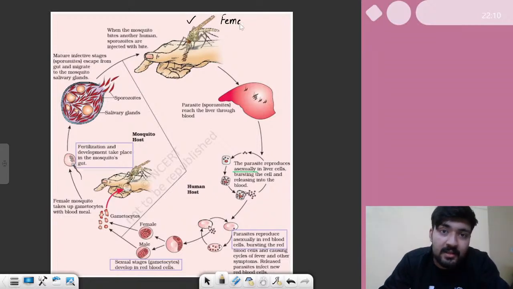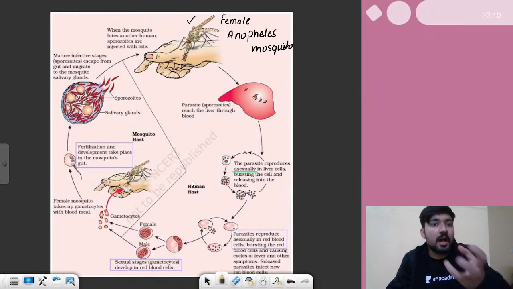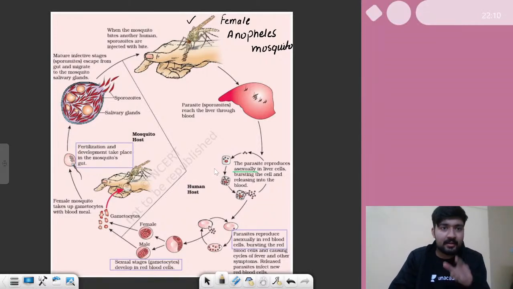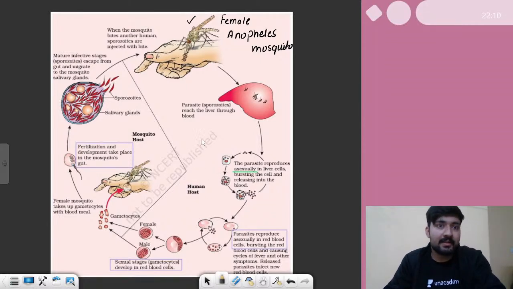So it is female Anopheles. Again, it is a type of mosquito, female Anopheles mosquito. So let us see how this cycle actually works, how it enters our body, and why this malaria contains this particular plasmodium. Let's see.